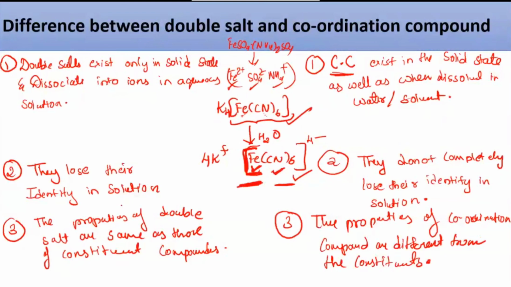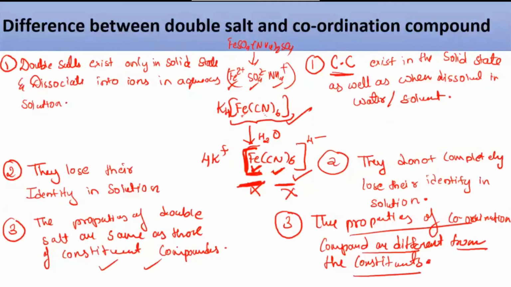Whereas in the double salt, whatever ions are present, the same ions you are getting in the solution also, and they show you the answer whatever you are expecting. If I take Mohr's salt, you will get an answer for iron, and you will get an answer for ammonium. Whereas here it is not like that. If you are expecting the answer for iron, you don't get the answer for iron here, neither do you get the answer for cyanide. So we say the properties of coordination compounds are different from their constituents, whereas here it's the same.